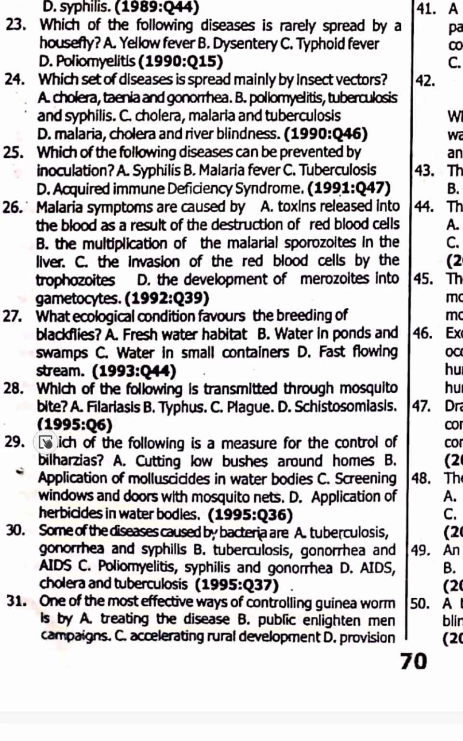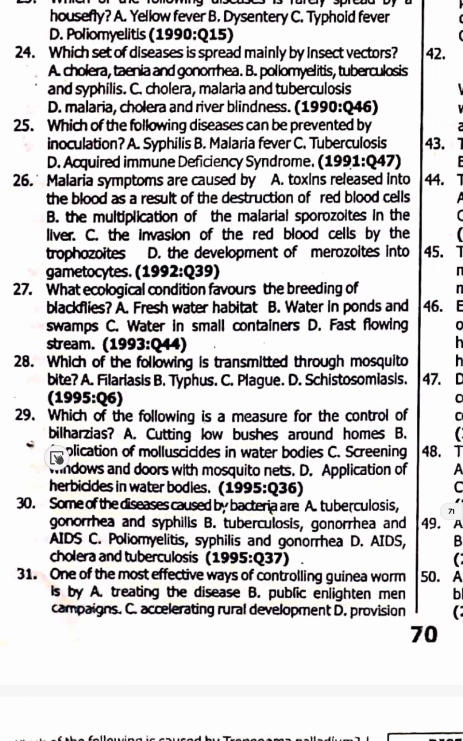29. Which of the following is a measure for the control of vectors? One best way to control vectors is to apply molluscicide in water bodies. You know that just like chemicals, they kill them.